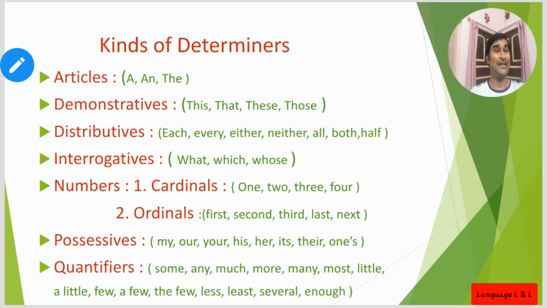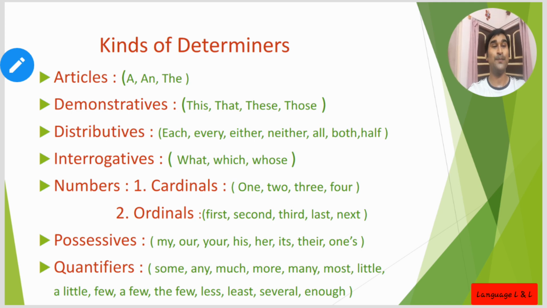Then ADD is completed. Then PIN: P for possessives, I for interrogatives, N for numbers, which will be cardinals and ordinals, and the last one, CODE. For code, Q we are taking, so quantifiers.